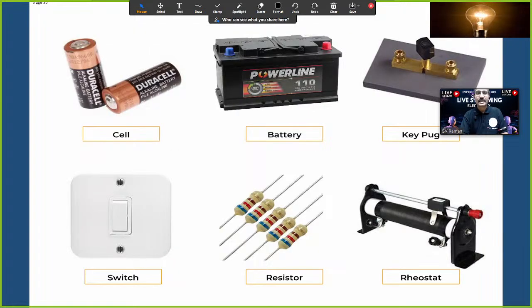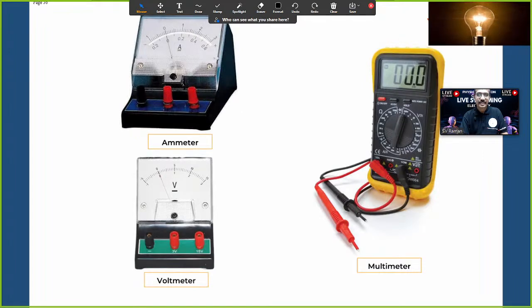Next, this is the cell, battery, plug key, switch, resistor and rheostat. Ammeter, voltmeter, multimeter. Multimeter, in the sense that you can see an electrician using it while doing any kind of repair in shops. You can see this kind of machine.